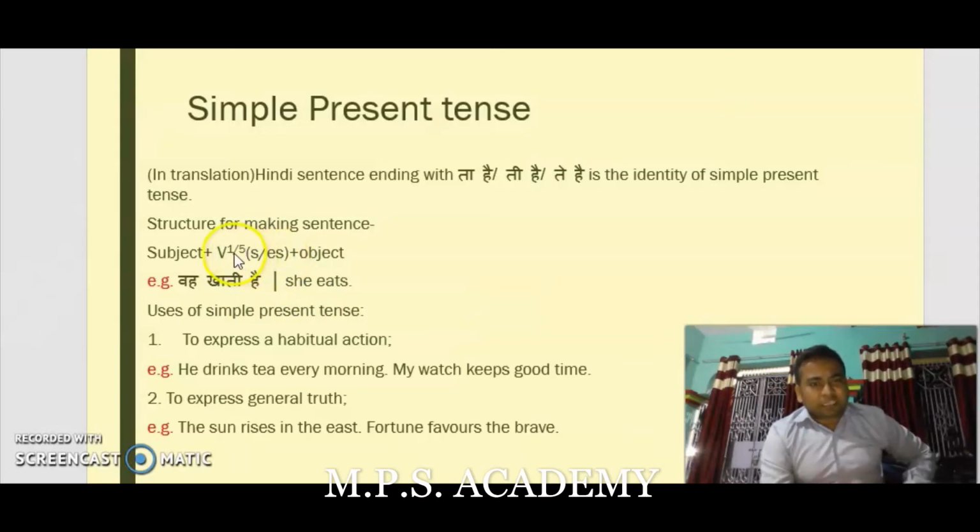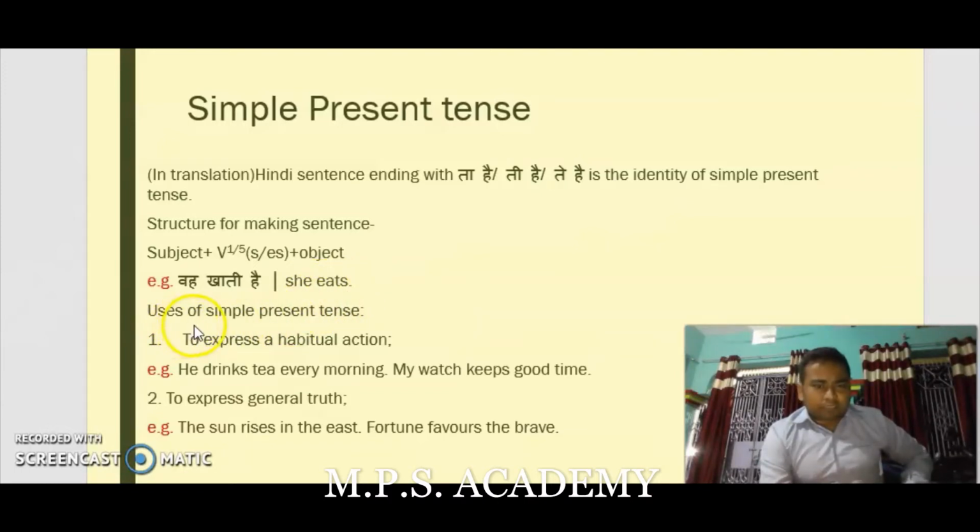Any subject with I, we, you, they uses the base form of the verb plus object. For example, वह खाती है. Here we are using she, which is third person singular, that uses the verb plus s form, that becomes eats.